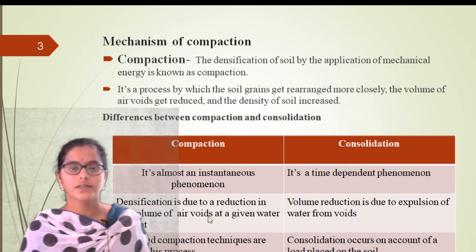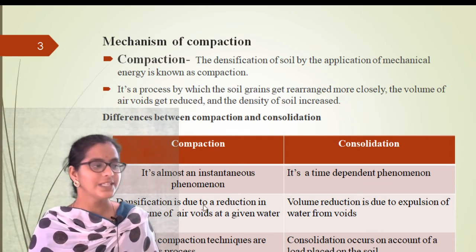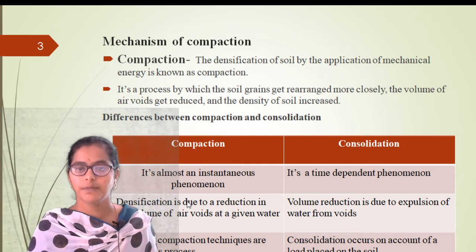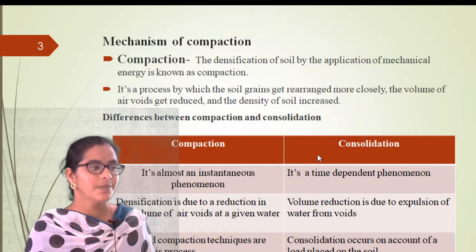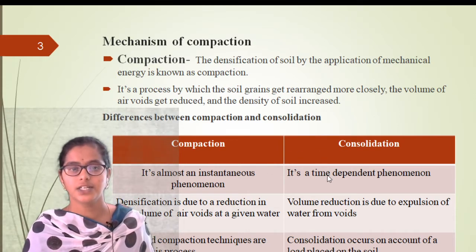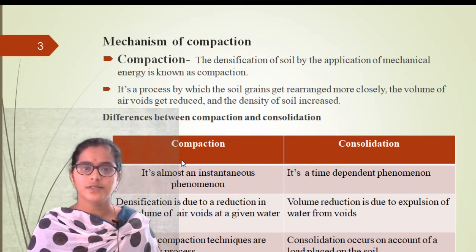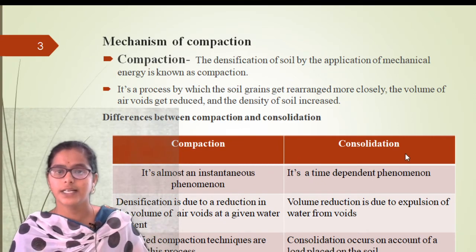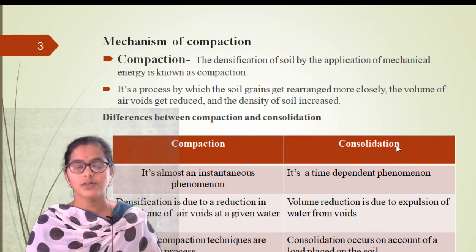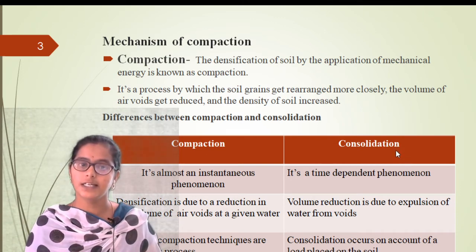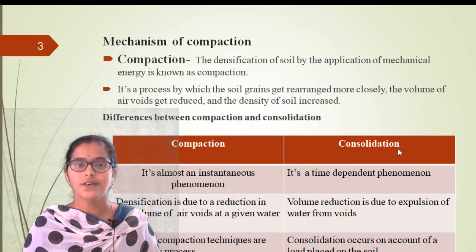So, soil is partially saturated in the compaction process and the soil is completely saturated in the consolidation process, okay? So why is the soil saturated, right? We are going for consolidation only when the soil is fully saturated.